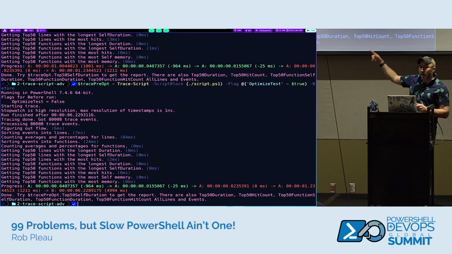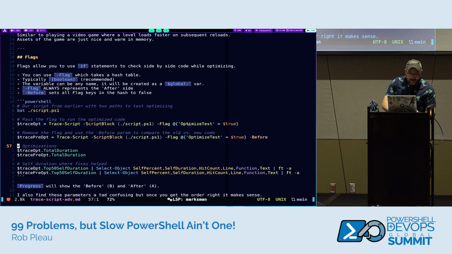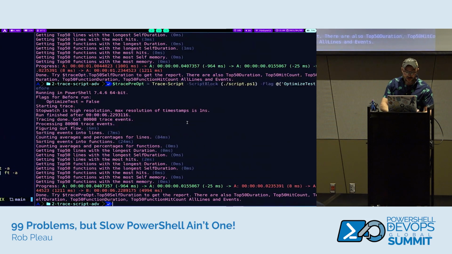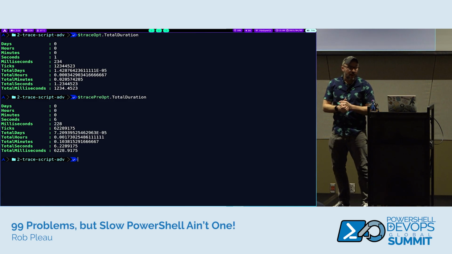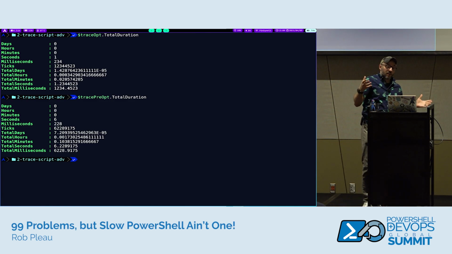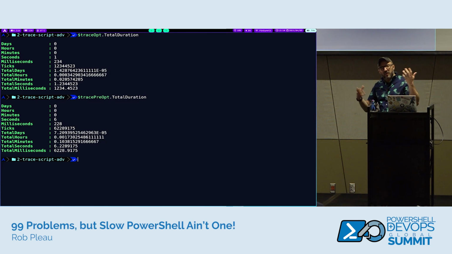And as you saw, the optimized one, the first time I ran it, ran pretty fast. The second one, as we expected, ran a lot slower. And if I look into the details of that, if I just look at the total durations here, we have the difference of about 1.2 seconds versus 6.2 seconds. So again, upgrade to PowerShell 7.5 for the better plus equals array style. But if you're not, you can actually see why that is so imperformant, if that's a word, lacks performance compared to its other .NET, System.Collections.List or ArrayList counterparts.